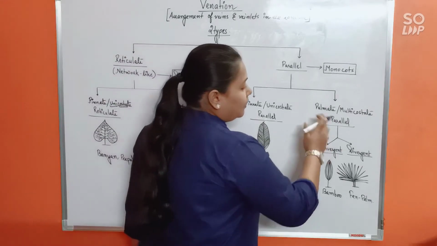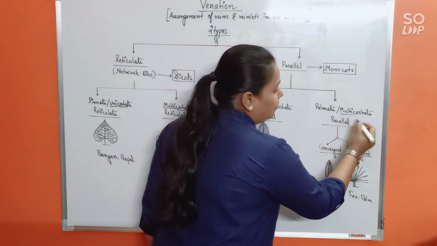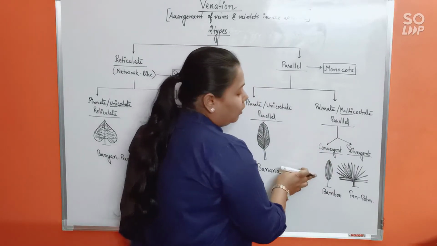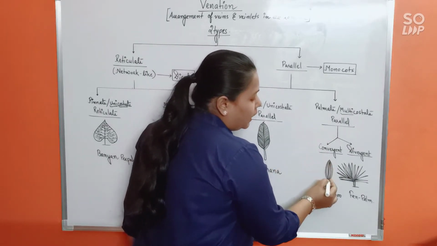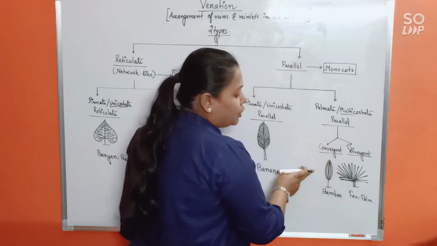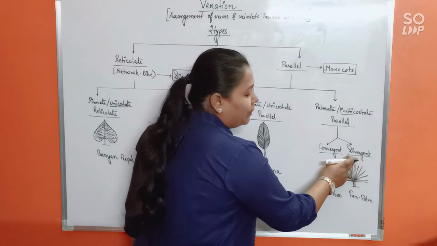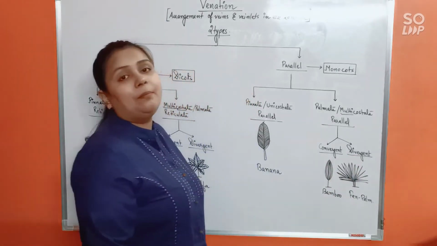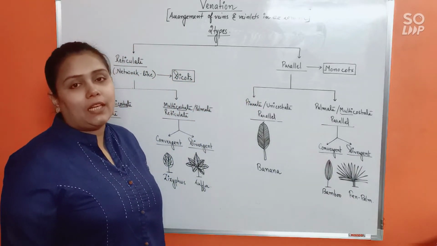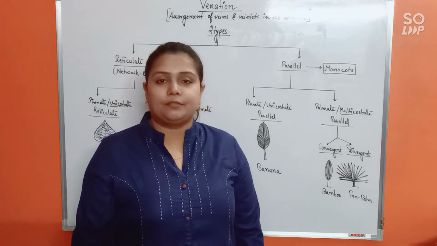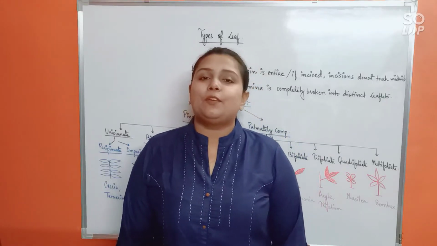Here again, we have multicostate parallel, convergent and divergent. You know the meaning very well by now. Convergent is when all the midribs run towards each other, like in bamboo, and if they run away from each other, that will be divergent, like in fan palm. So that is regarding venation in leaves. Next, let us discuss types of leaf.